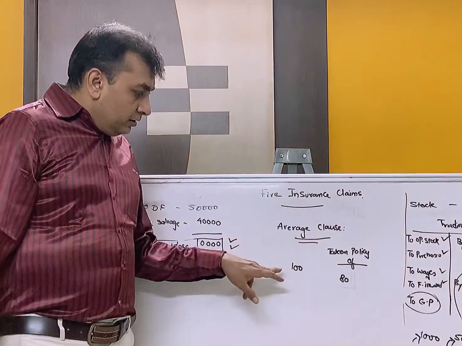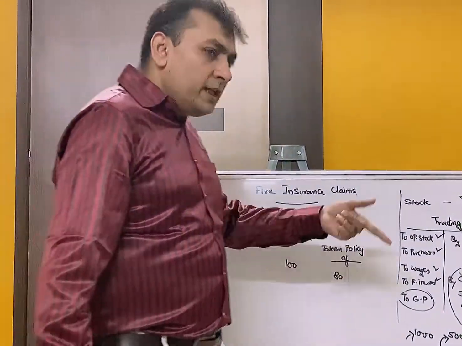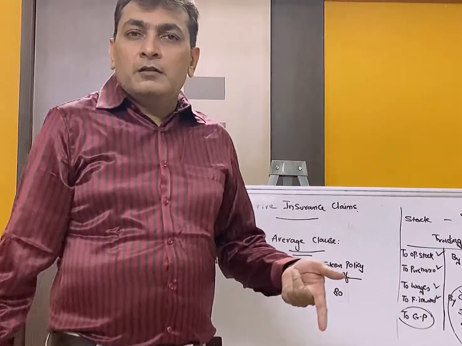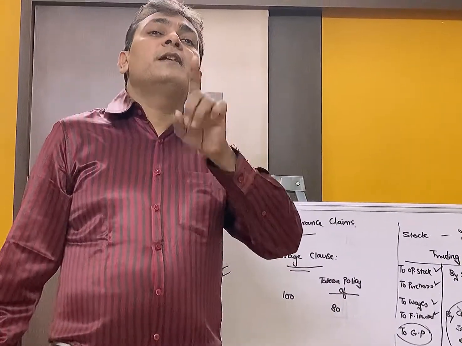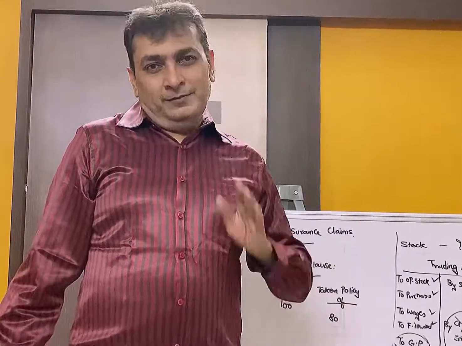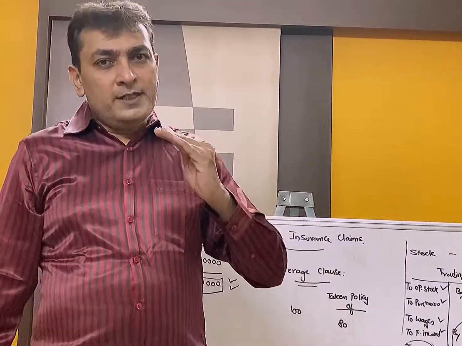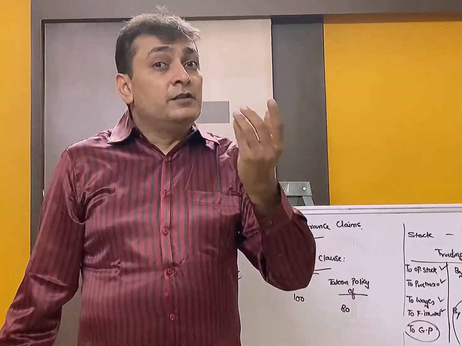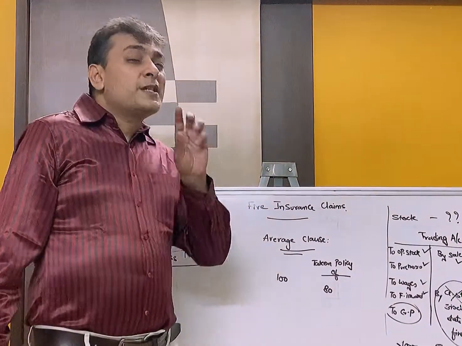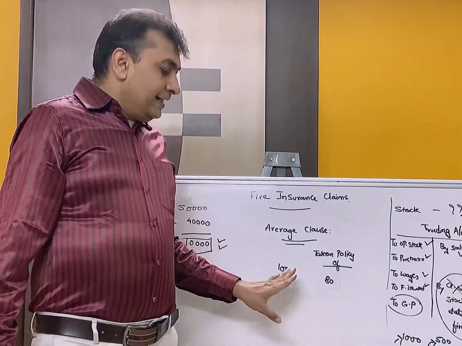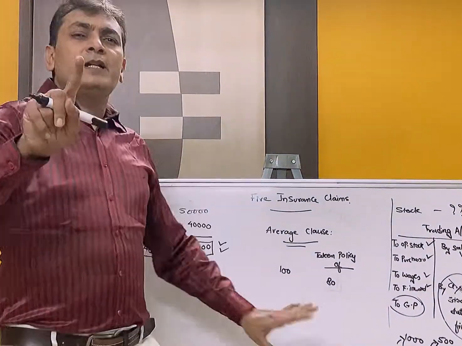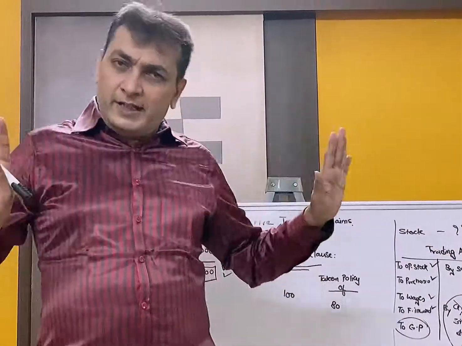You might ask, sir, stock is of 100, why do I take a policy of 80 rupees? The reason is to save on premium amount, because if you take a policy of higher amount, your premium will also increase. Premium is an expense for a business. Now the businessman wants to save some money.